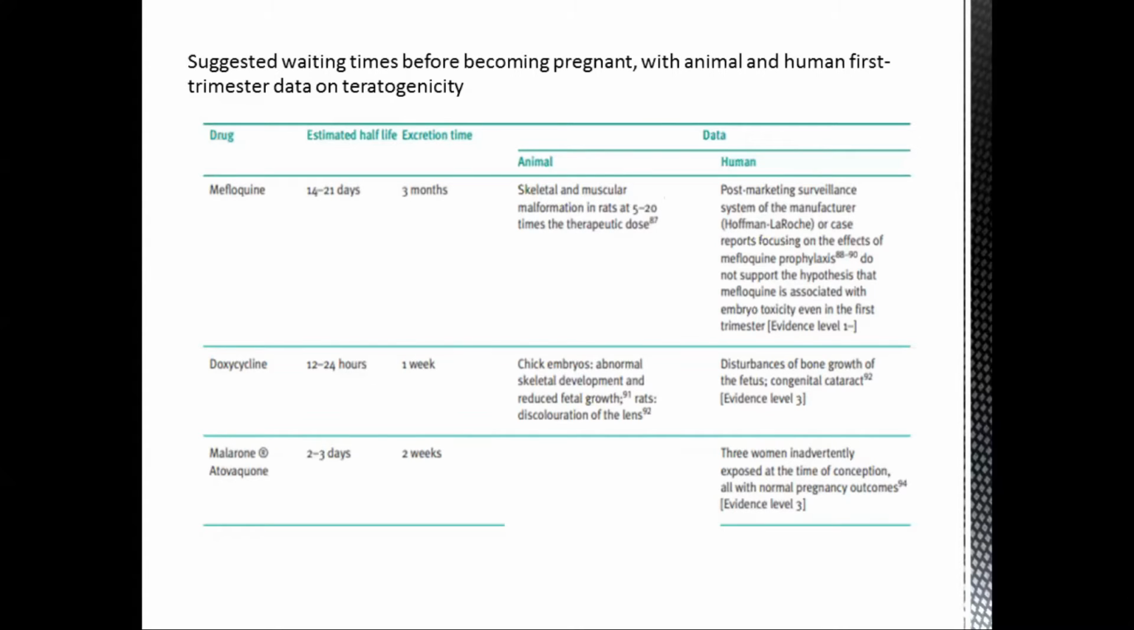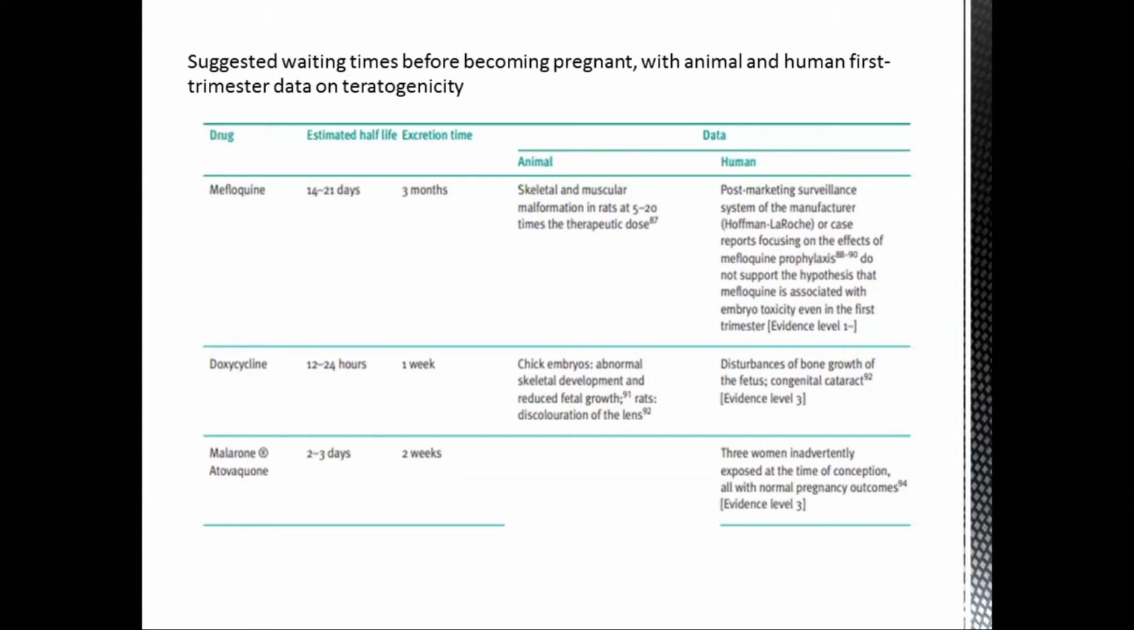So if the woman is using any kind of drug, this table tells us about the different waiting times a woman should wait before she gets pregnant. In terms of the half-life of mefloquine, it says it's 14 to 21 days, that is 2 to 3 weeks. In terms of doxycycline, it is almost 1 day. And in terms of Malarone or atovaquone, it's 2 to 3 days.